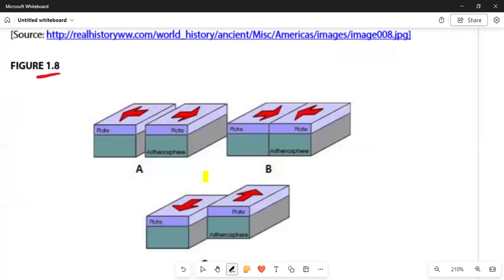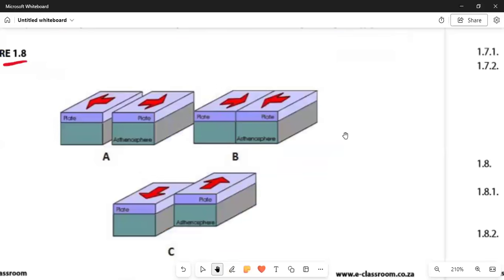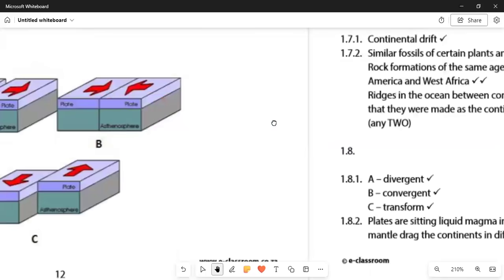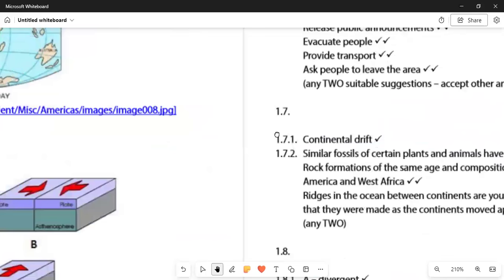So you can see where A is. Then you can see B. So what is happening here? The plates are moving in opposite directions, leaving a gap in between, and B is at an angle. And then these ones, number C, are moving in opposite directions horizontally, and they will move and pass each other. So these are the tectonic plates. They say we want to know tectonic plate boundary A, B, and C. That is what we need to understand in this concept.